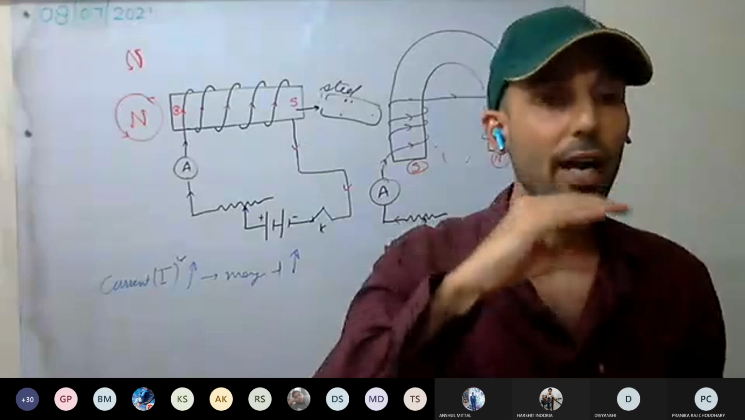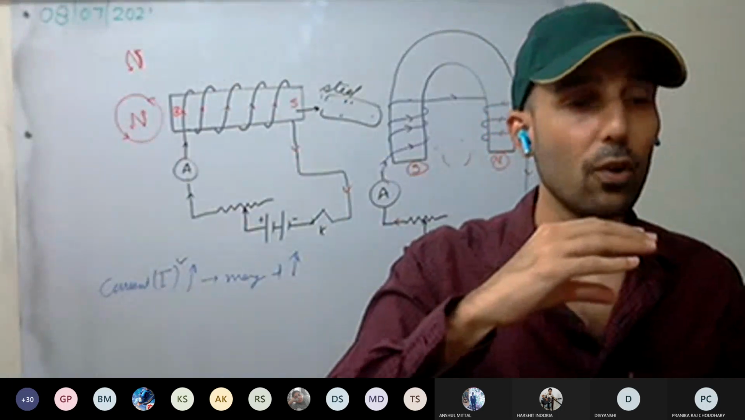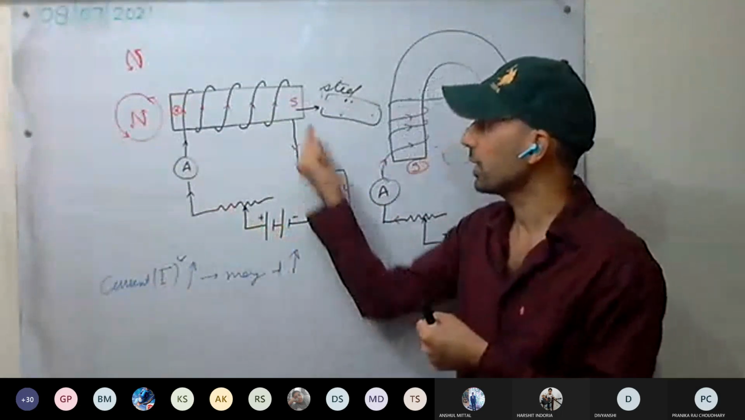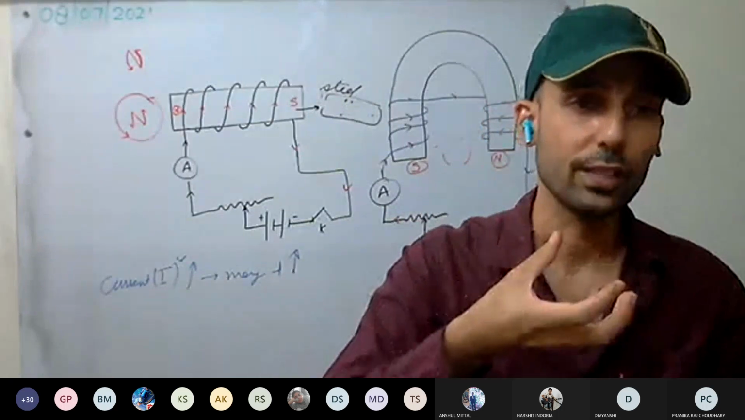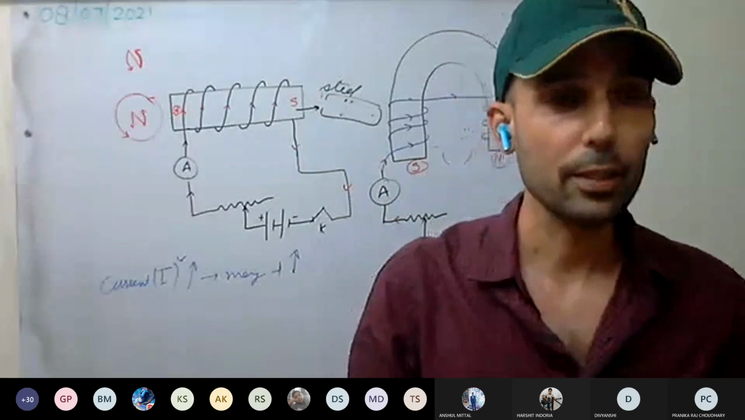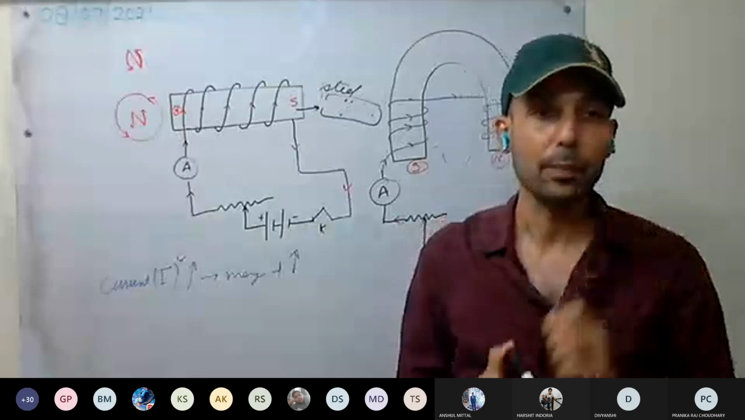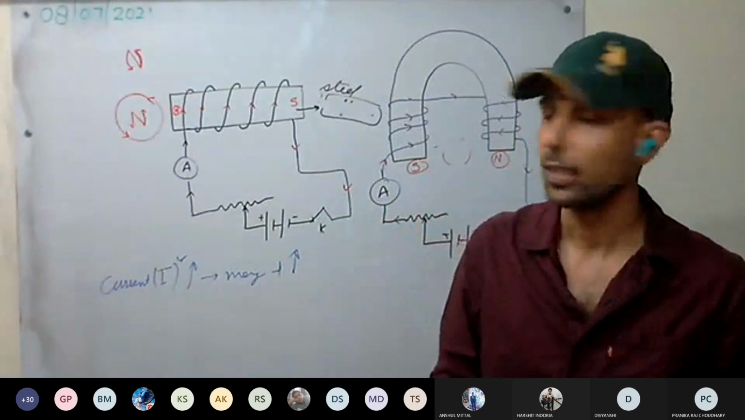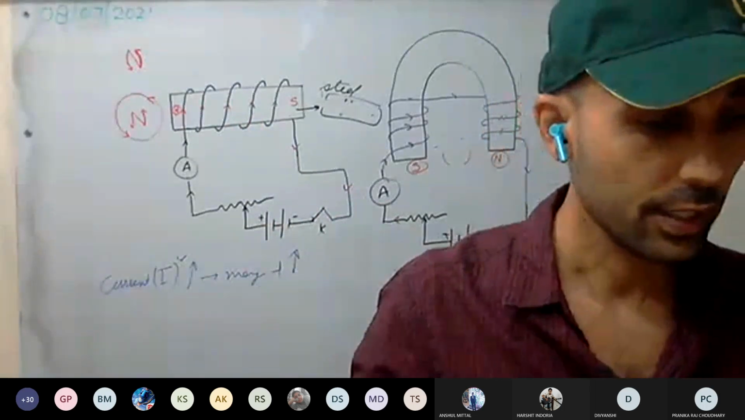Steel has high retentivity. High retentivity means once removed, it will retain the magnetism. That is, once we stop the current, this core will retain the magnetism if it is made up of steel. So now this will behave as a magnet. What kind of magnet, permanent or temporary? Permanent. It will be a permanent magnet, because steel has high retentivity, it will retain the magnetism. Okay, this is clear.